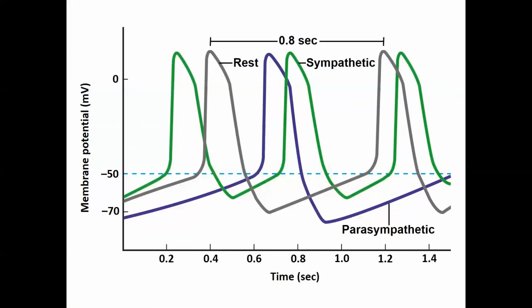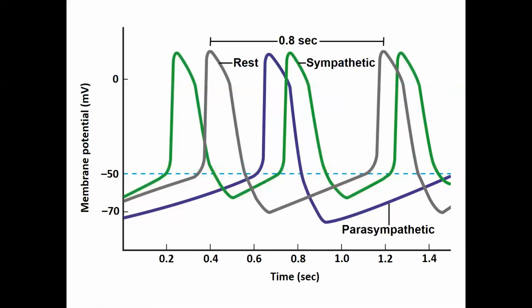And what's happening at rest? At rest, which is the curve in gray, there's an equal influence of both of these divisions. So we have sympathetic and parasympathetic, with parasympathetic being a little bit more dominant. This is slowing down the heart rate, but also not slowing it to where parasympathetic dominates.